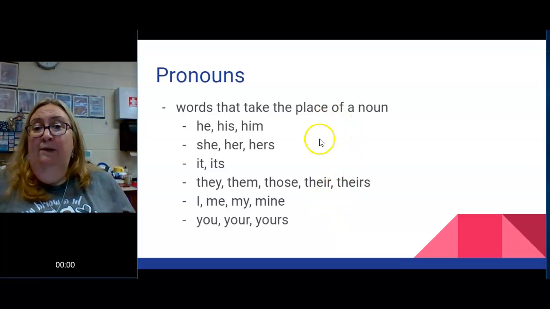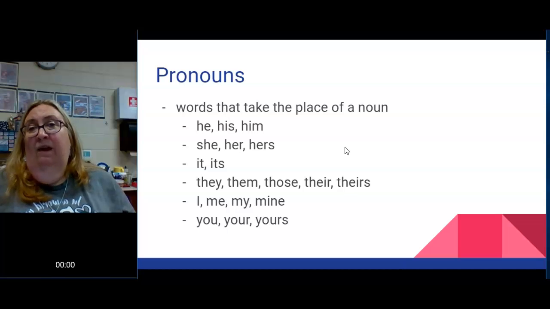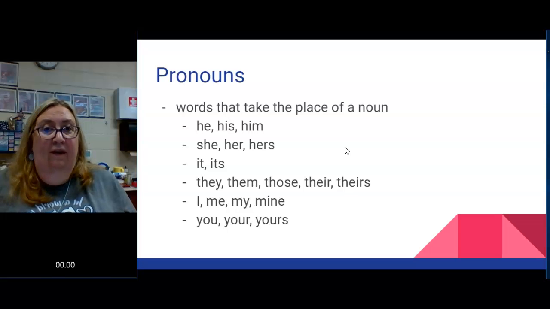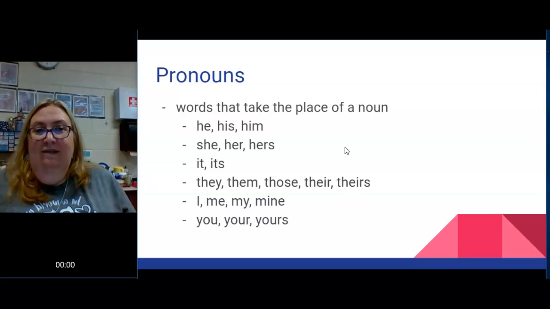Pronouns are important. It keeps me from saying, Miss Gilbert went to the movies, Miss Gilbert got a Coke, Miss Gilbert had popcorn, Miss Gilbert sat down, Miss Gilbert laughed in the movie, Miss Gilbert cried in the movie, Miss Gilbert had a really good time. Because by now, aren't you sick of hearing Miss Gilbert? Because I sure am sick of saying it. But I can say I, and if I'm not Miss Gilbert, I can say she or her in that paragraph and not have to say Miss Gilbert 500 times.